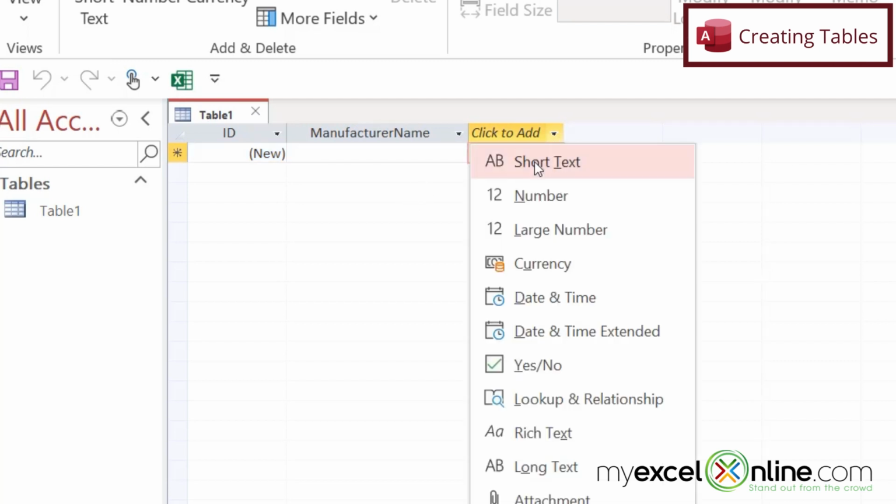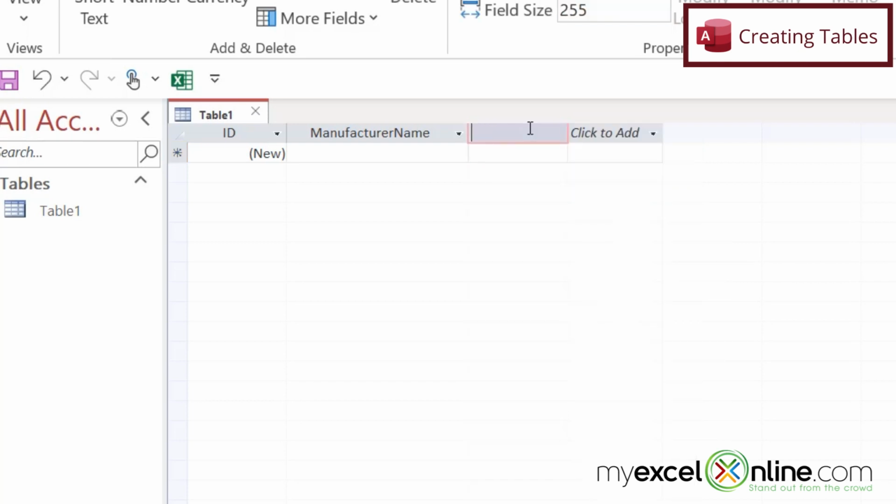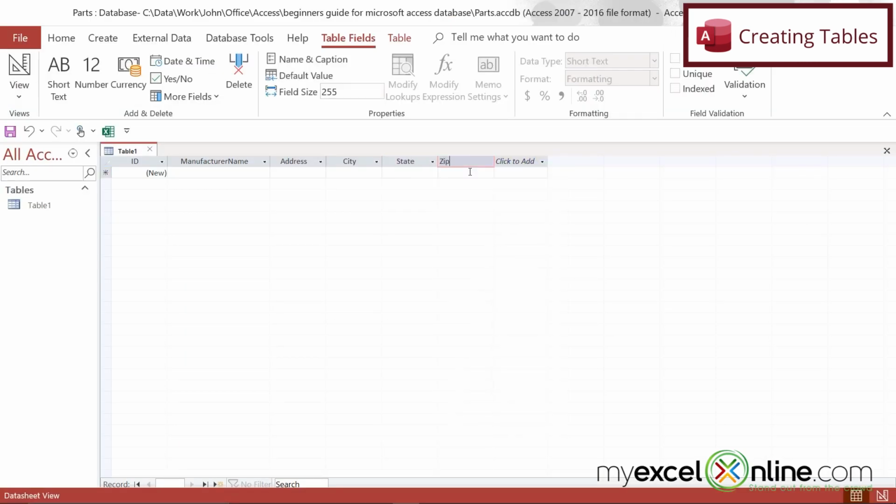And then I'm just going to go over here and go to short text and name all of the other columns that I have in Excel in this table right here. So I'll do short text and I'll do address, short text city, short text state, short text zip, short text phone, short text email, and short text contact name.